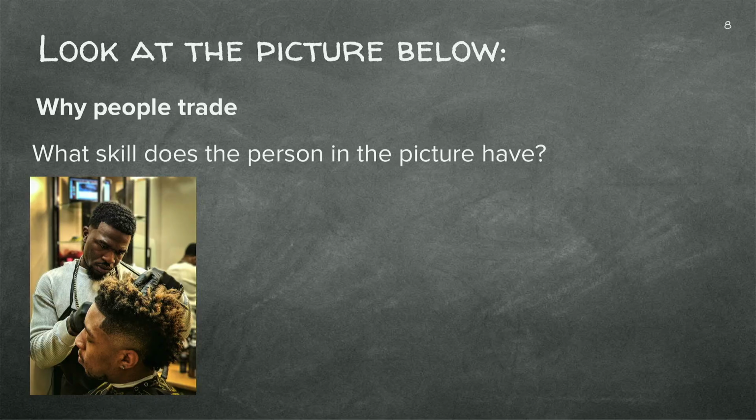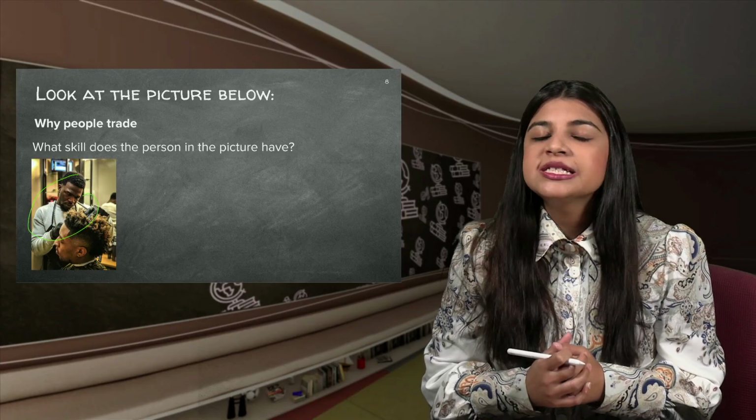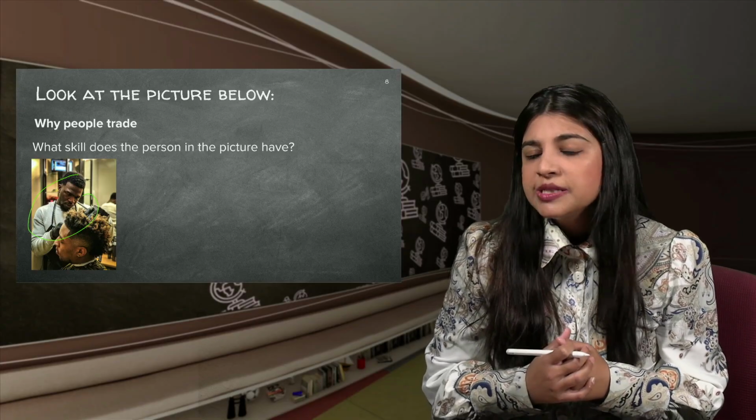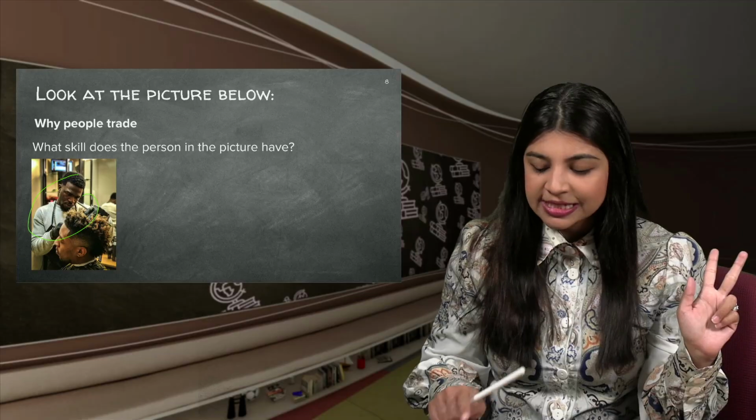Now, look at this picture. What skill does the person in the picture have? It seems like the person is cutting somebody else's hair, so the person in the picture is a hairdresser. The skill that the person has is the skill to be able to create and cut hair, of course, and that's why it's an important skill. So there are three types of products that can always be traded: raw materials, manufactured goods, as well as skills.